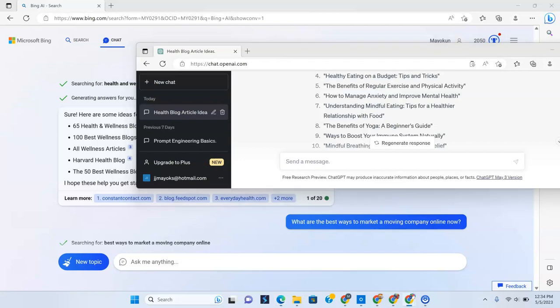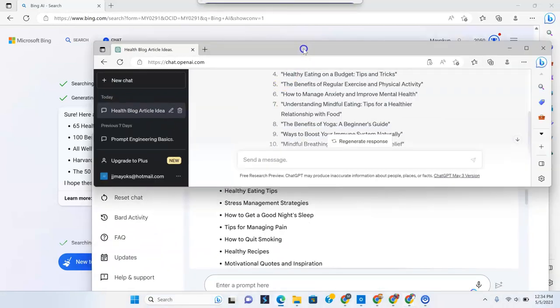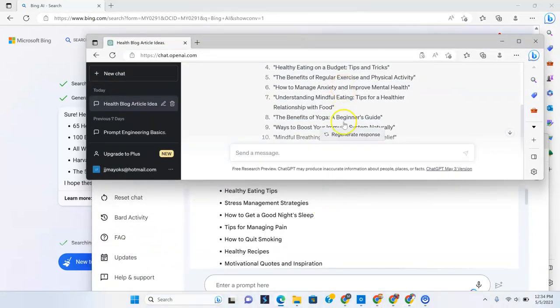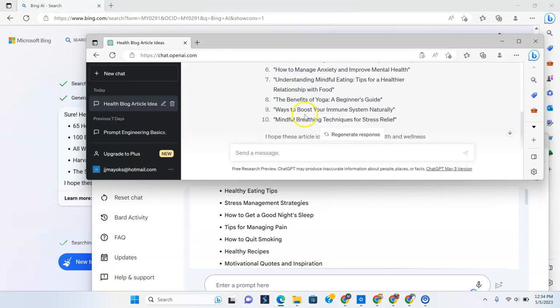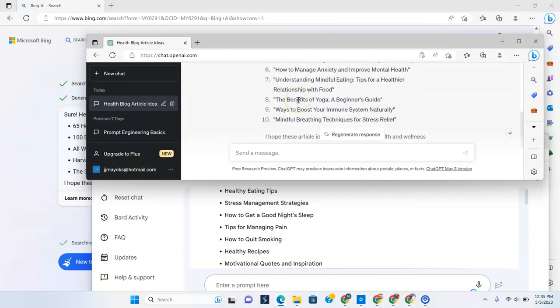When we look at the blog topics that Bard gave us, I'm going to move them over here so you can kind of see them. Healthy eating on a budget, tips and tricks, the benefits of regular exercise and physical activity, stress management strategy. So you can see ChatGPT is actually killing this one, because it's not just how to quit smoking, it's giving you more interesting blog topics is what I would like to call it.